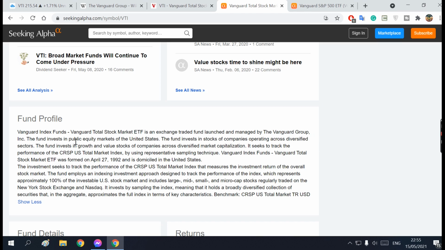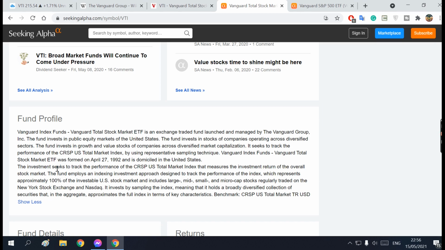The fund invests in public equity markets of the United States, in stocks of companies operating across diversified sectors. The fund invests in growth and value stocks of companies across diversified market capitalization. It was formed on April 27, 1992 and is domiciled in the United States. So it's been with us for a long time, and we're going to see later the growth of this ETF and how much money it has generated since it started in 1992.